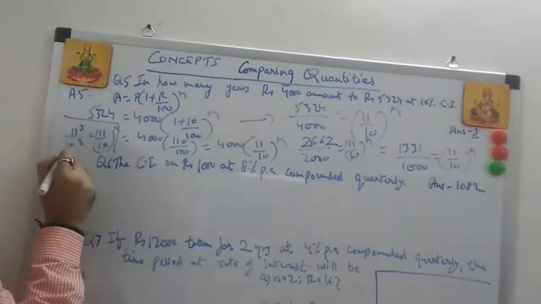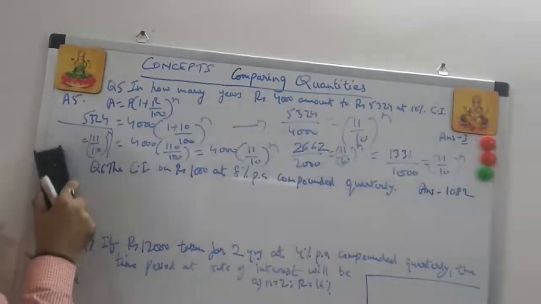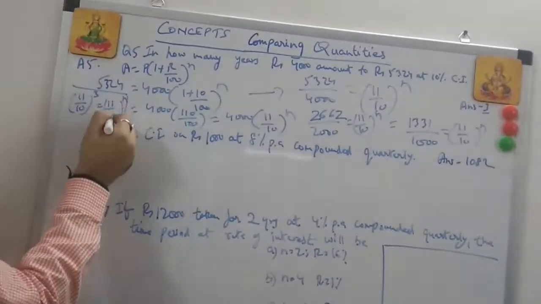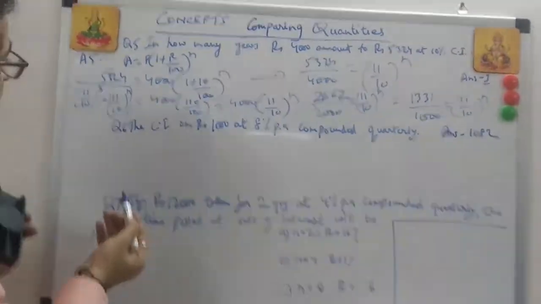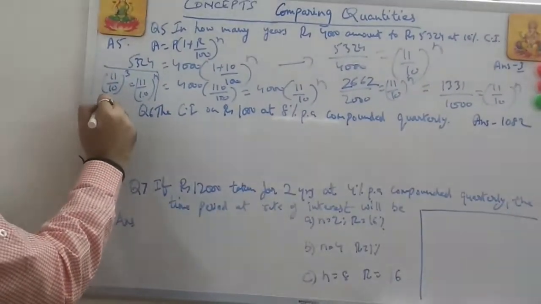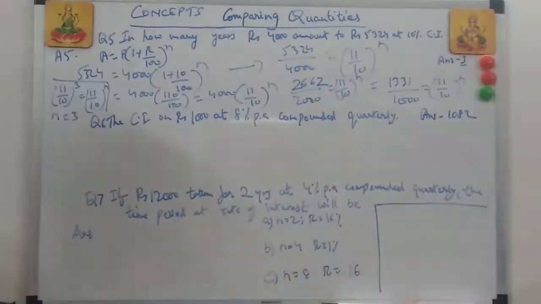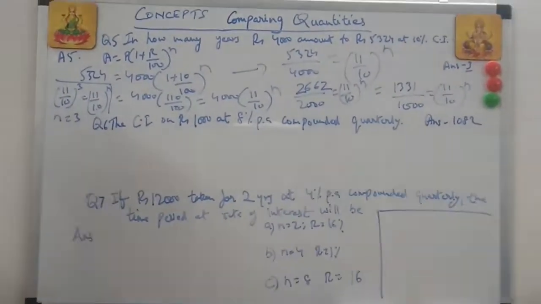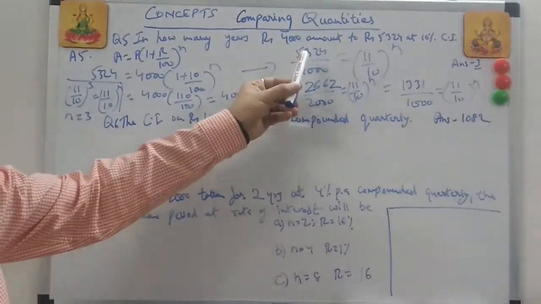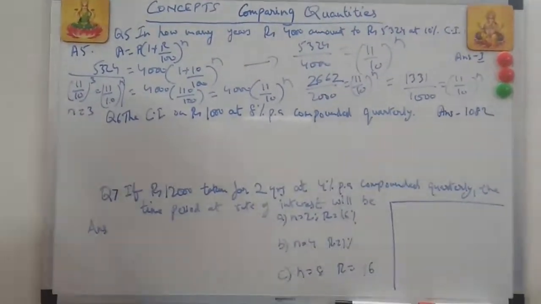Simple now. So you simply can write this as 11 by 10 to the power of 3 is equal to 11 by 10 to the power n. So you can cut this because this is a relation. If you have done exponents, there is an equal sign. So 11 by 10 gets cut, n is equal to 3. Okay. This is a good question you can get. Whenever you get such questions, see the right hand side and see the numbers which will be given to you. When you actually simplify these numbers, there will be some relation. Either it could be a square, it could be a cube. So always think if it's a square or a cube.